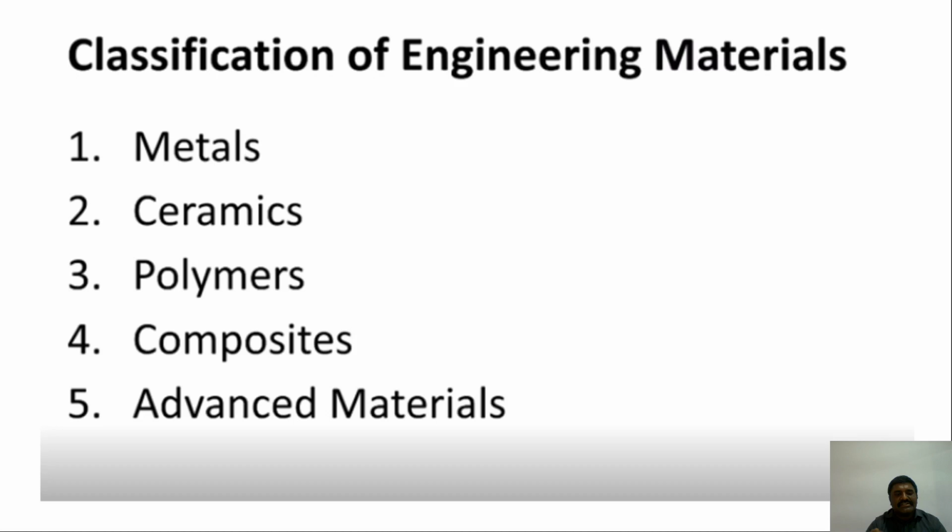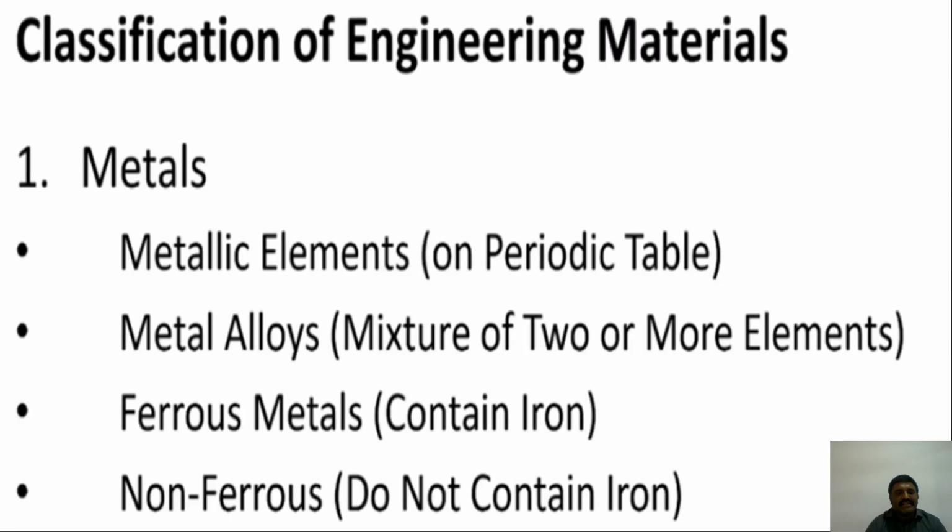Now we start with metals. What is the meaning of metals? Metals are metallic elements on the periodic table, and metal alloys are a mixture of two or more elements. Alloys mean mixing of two or more metals. Ferrous metals contain iron; non-ferrous metals do not contain iron, meaning iron is not the main constituent.